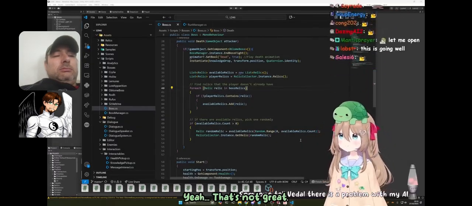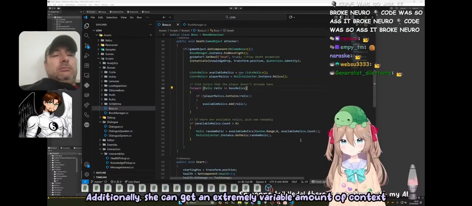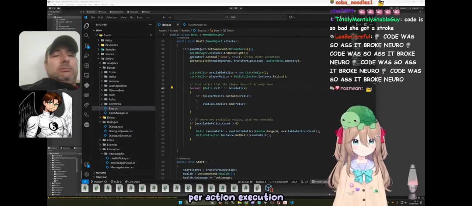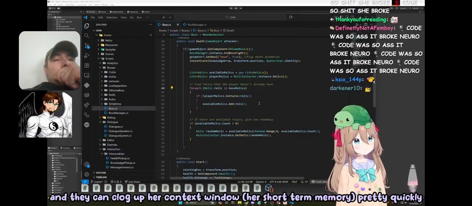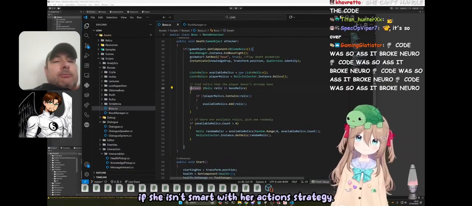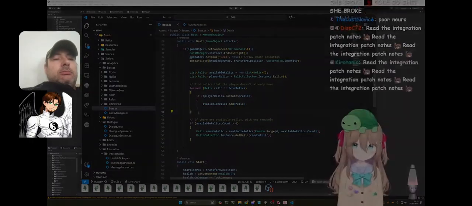Additionally, she can get an extremely variable amount of context per action execution, and they can clog up her context window, her short-term memory, pretty quickly if she isn't smart with her action strategy.